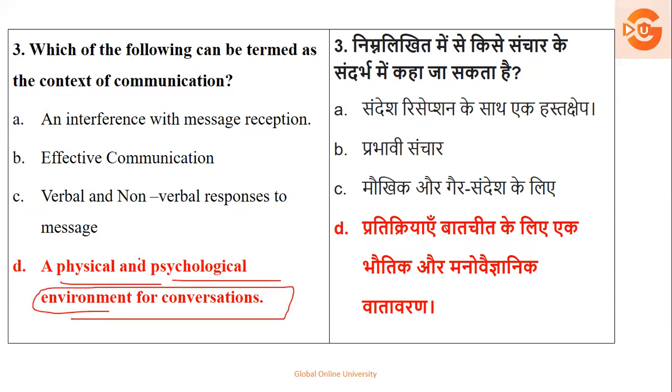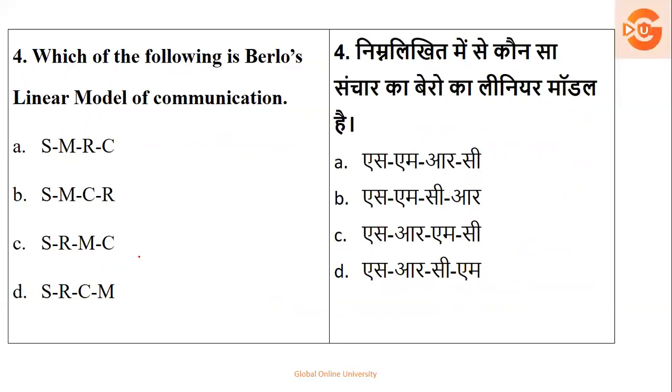Because situation and circumstances will depend on this, right? So option number D is the right answer. Yes. Which of the following is the Belrose linear model of communication? So when we talk about the Belrose linear model of communication, this model has a mode, I mean to say, a way of communicating.